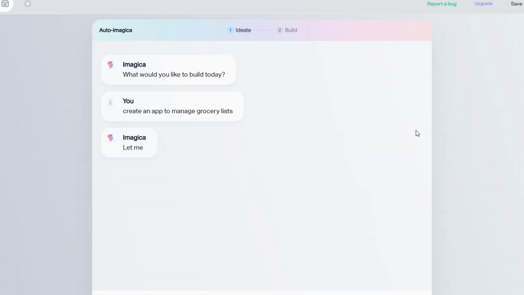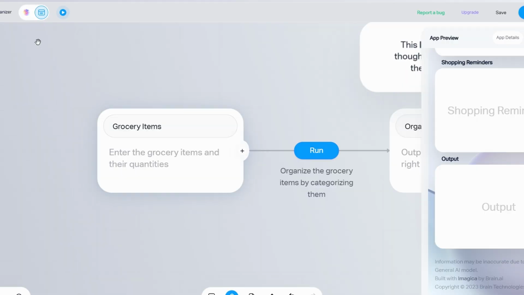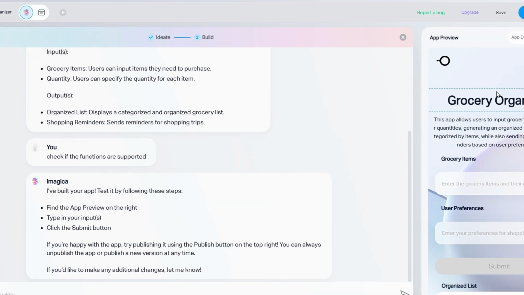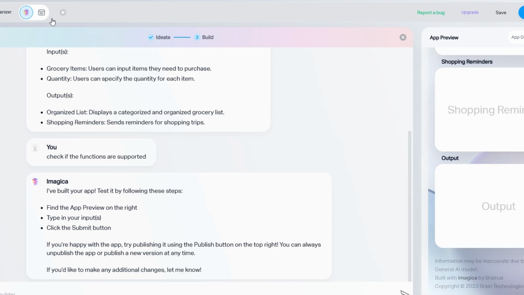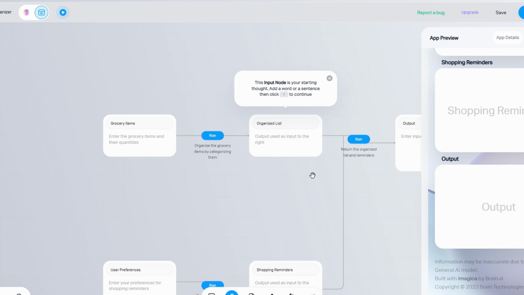Whether you're designing an AI-powered tool, an app for scheduling, or a personalized chatbot, it gives you the flexibility to craft every detail. Here's where the magic begins. You can drag, drop, and connect nodes to visually build out your app's entire logic. Don't worry if it looks intimidating at first. Think of it as putting together puzzle pieces, where each piece represents an action or a feature.